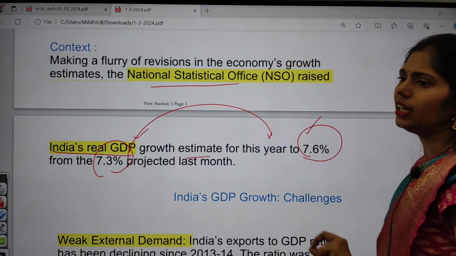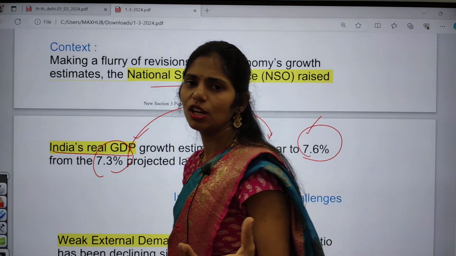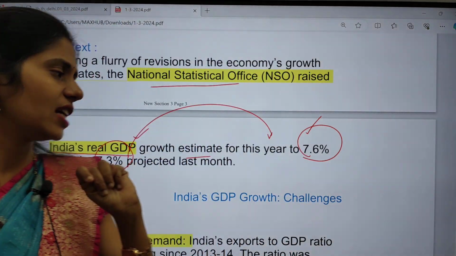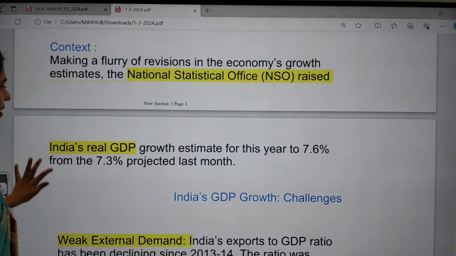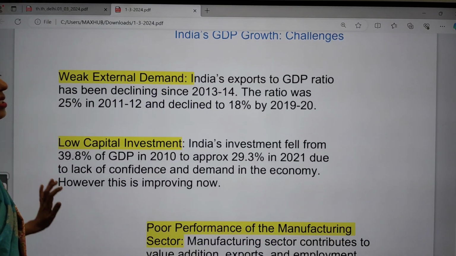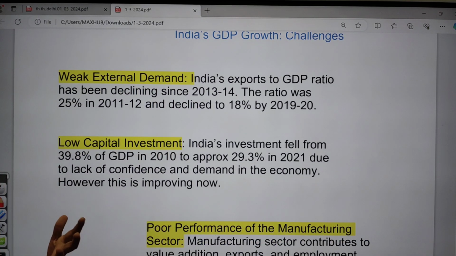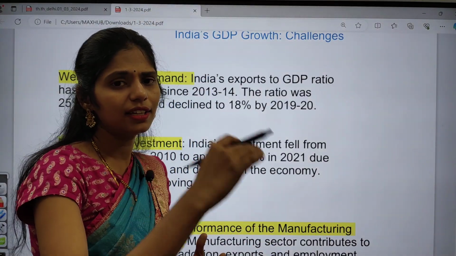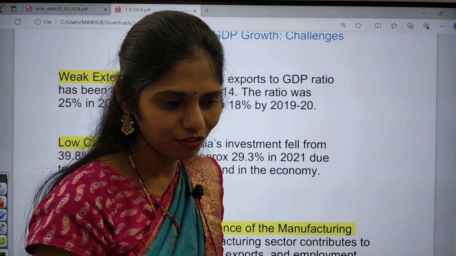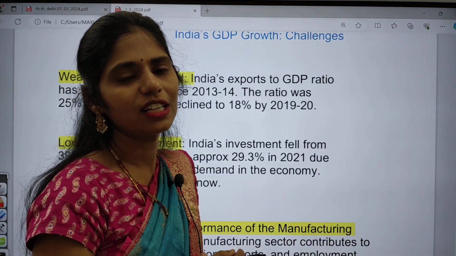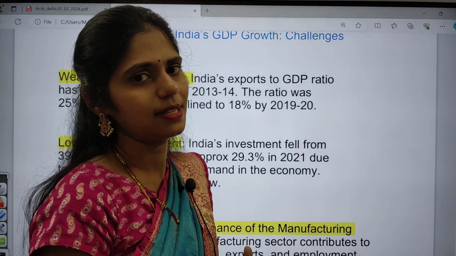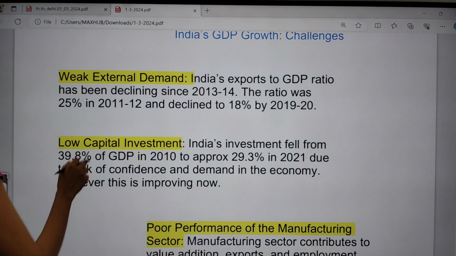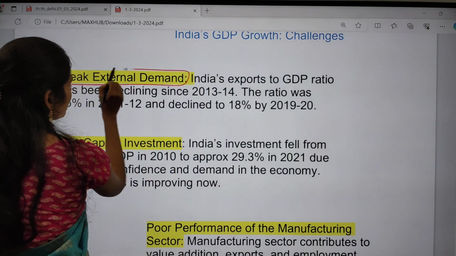So in our Indian economy, we are facing lots and lots of challenges. I will tell you 3 important challenges that we are facing. Nowadays there is decreased demand. Even the household consumption survey is saying that people are decreasing their consumption, especially of food items, and they are going for increased usage of consumer durables like TVs, etc. That means we can see there is weakening of external demand.